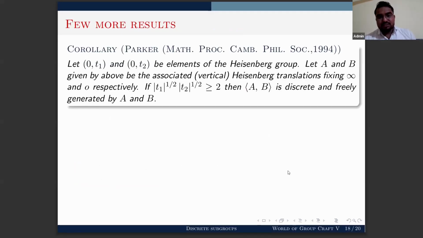So we get this corollary: if you take two vertical Heisenberg translations, then the subgroup generated by them is discrete and free if the square root of modulus of T1 times the square root of modulus of T2 is greater than or equal to 2. And it was proved by Professor Parker in this paper earlier. He proved the result for PU(n,1), but he took vertical Heisenberg translations in that paper.